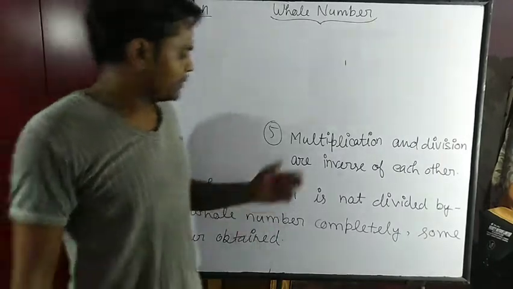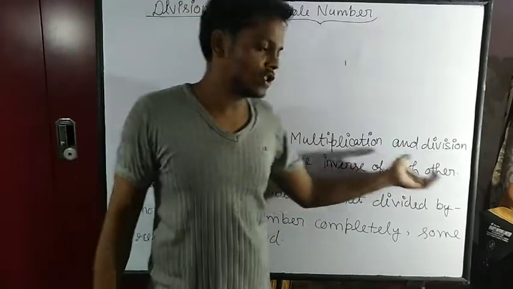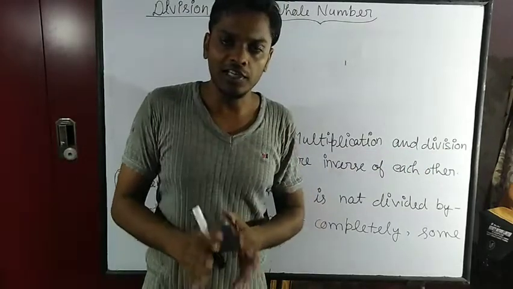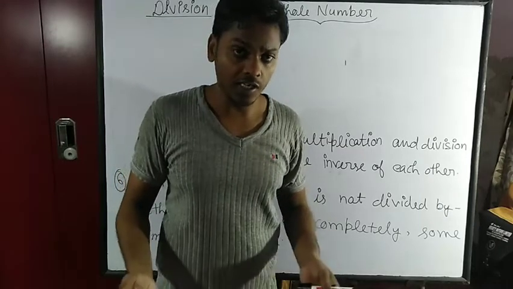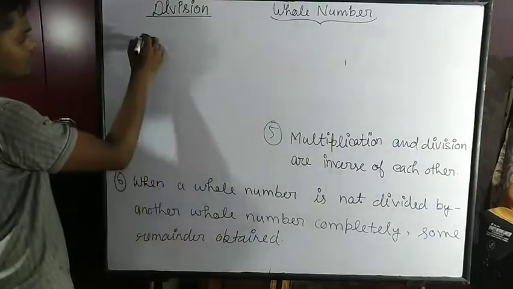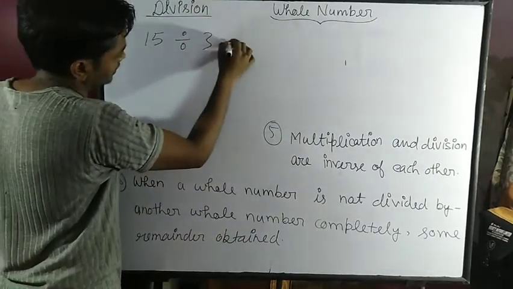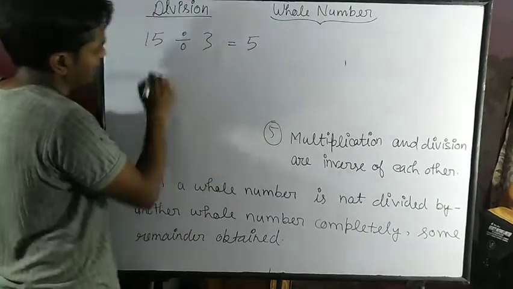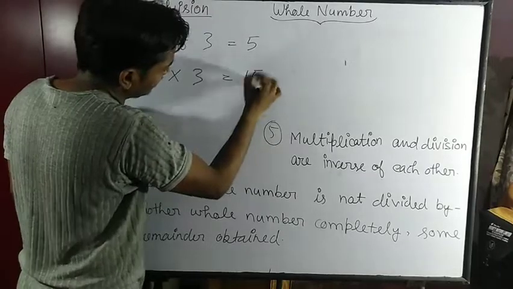The fifth property says multiplication and division are inverse of each other. How can we say that? Let's see the examples. If 15 is divided by 3, it will become 5, and 5 into 3 will become 15.